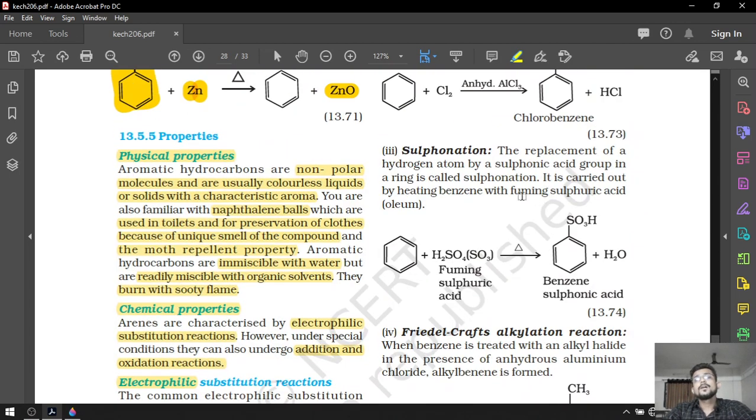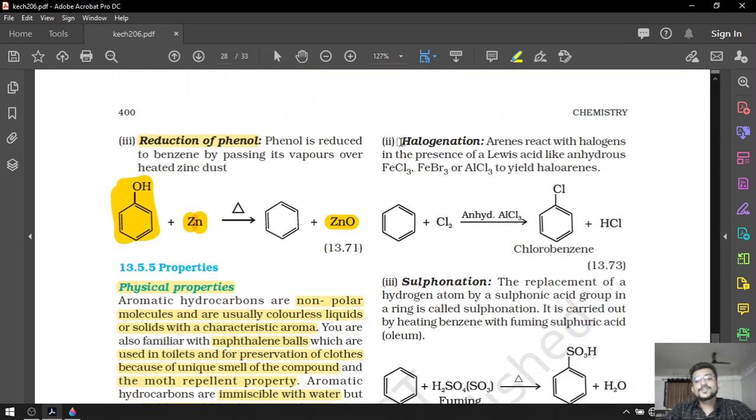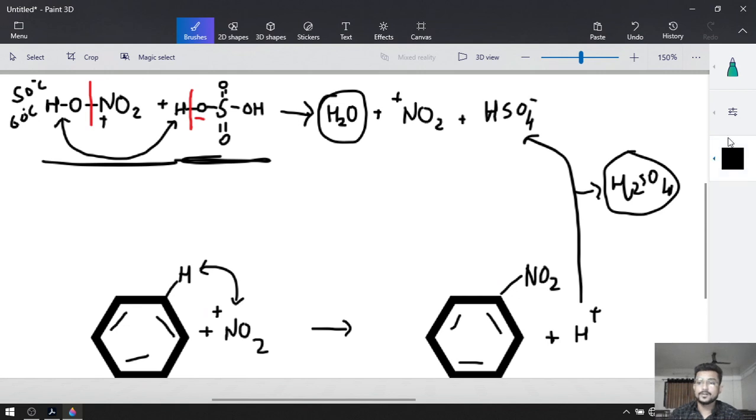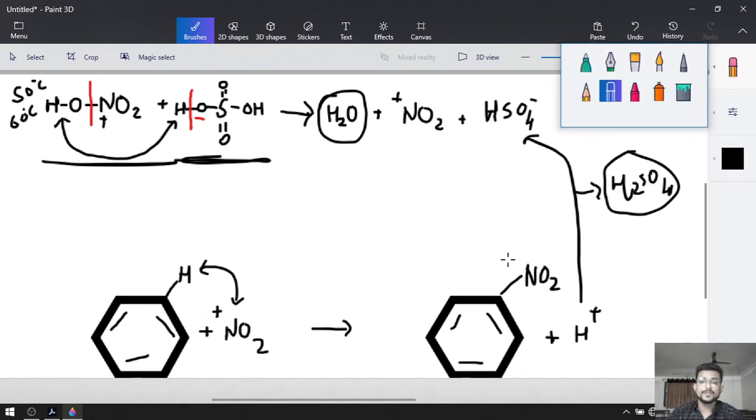After that, our next topic is halogenation. For the halogenation, they have used chlorination. So simply we are going to do chlorination. Okay, let's do this.